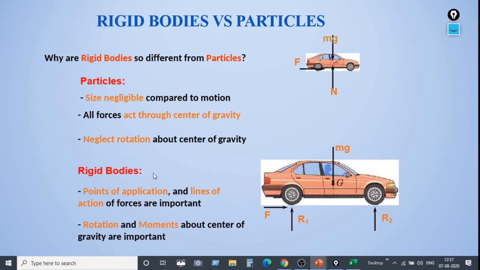Whereas for rigid bodies, points of application and lines of action of forces are important. Where we are applying the force and where the action is taking place is very important in a rigid body. Rotation and movements about the center of gravity are also important. As the size of the rigid body is not negligible, even the rotation and movements about the center of gravity have to be considered at various points.